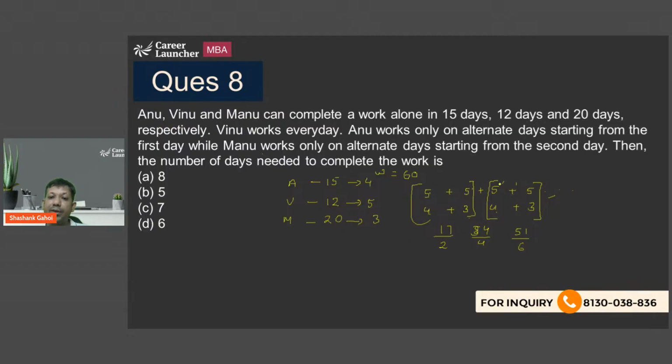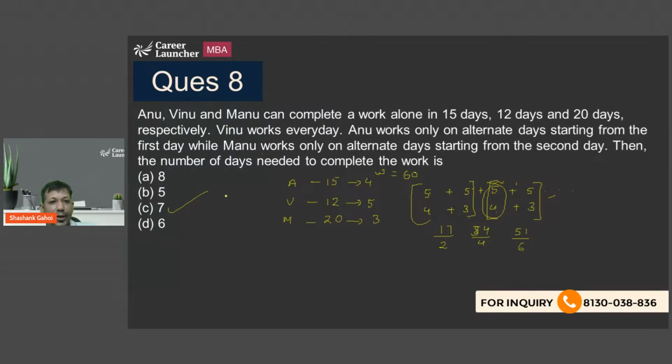Now, on the seventh day, 9 units are going to be completed, and my work will be completed overall. So on the seventh day, my work will be completed. And what is the number of days needed to complete the total work? That is going to be option C, that is 7 days.